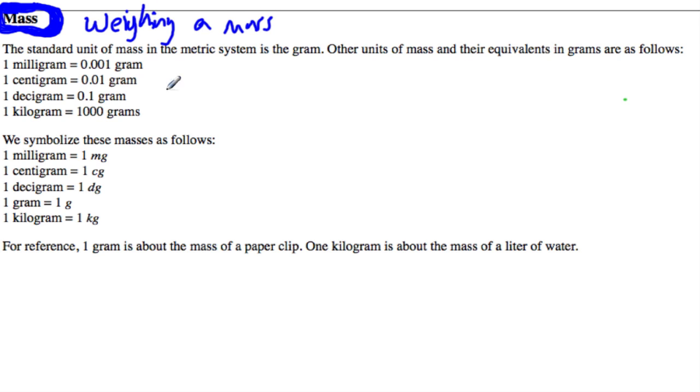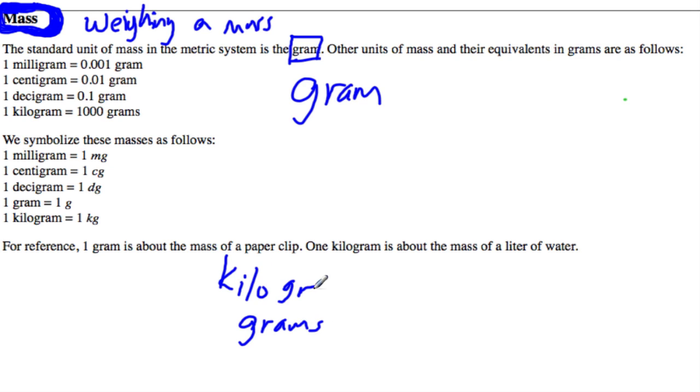Let's just look at different types of masses. So, and it says right here, and this is correct, that the basic unit of measurement is the gram. Why? Because it turns out that many things that we handle on a day-to-day basis, from cups to chairs to shoes to things we hold like forks and pennies and dollars and wallets and whatever, are easily measured with grams. And then from there, we have all these other different types of measurements. We're going to focus on grams, kilograms, and then milligrams.